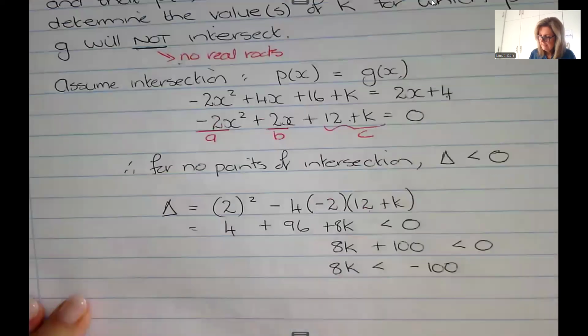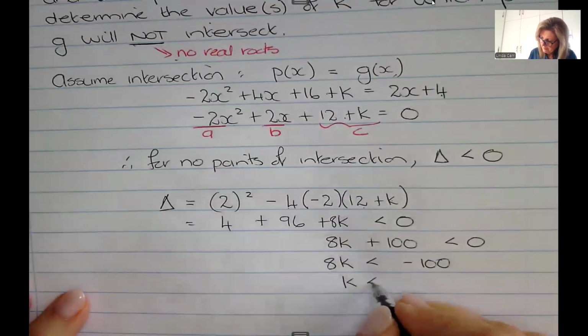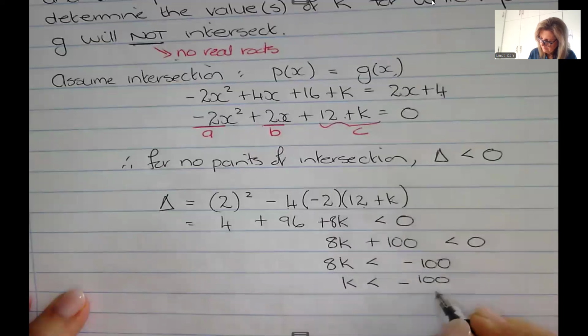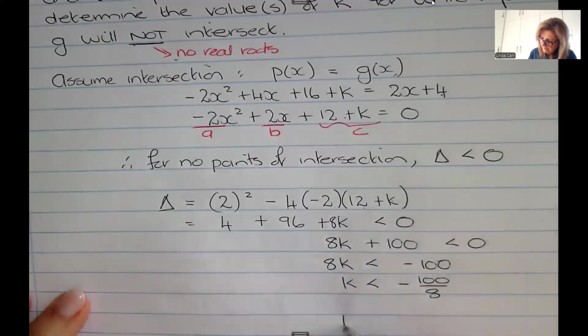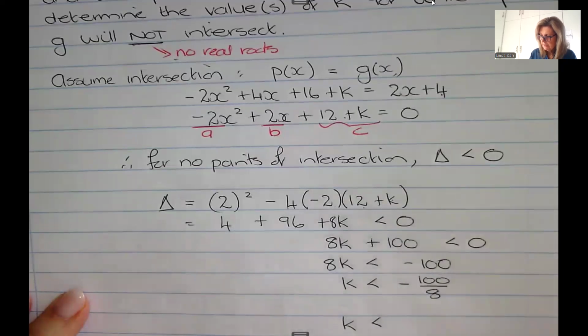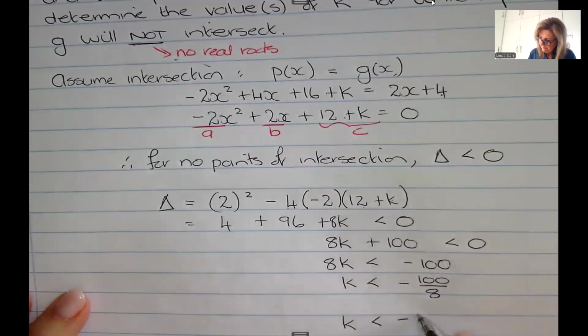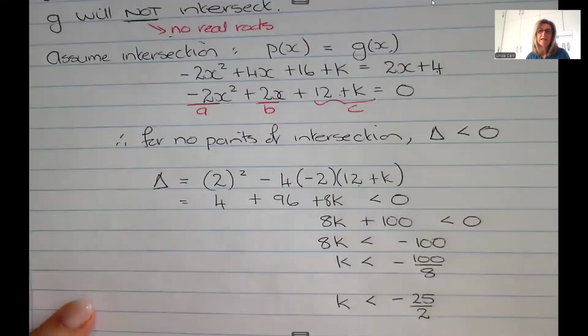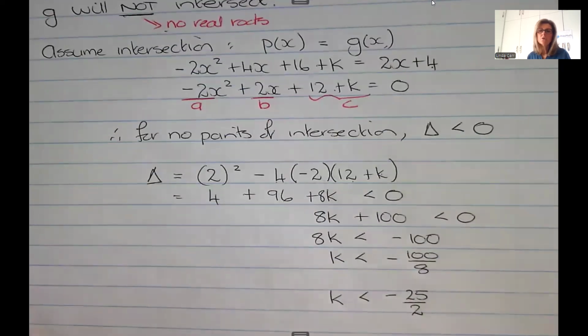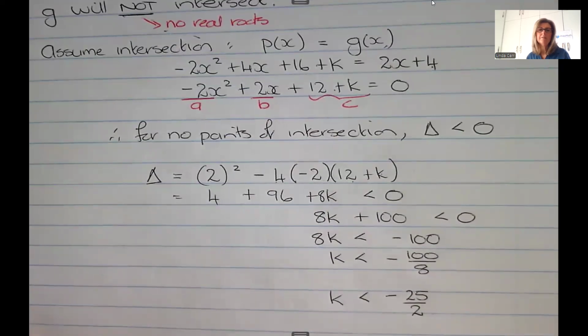So I'm dividing 100 by 8. And that simplifies down quite nicely to minus 25 over 2. So k has to be any number smaller than negative 25 over 2. And if it is, then my parabola and my straight line will never intersect.